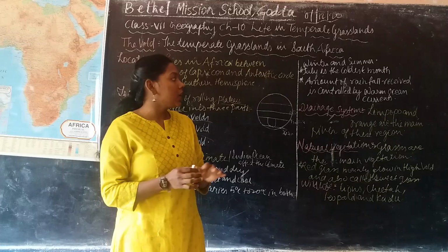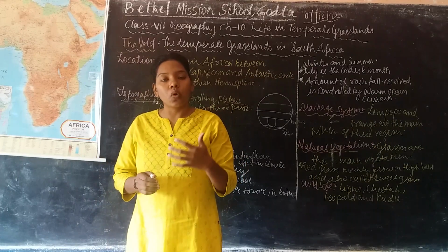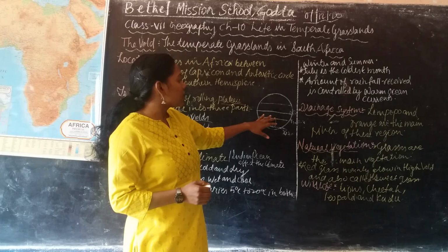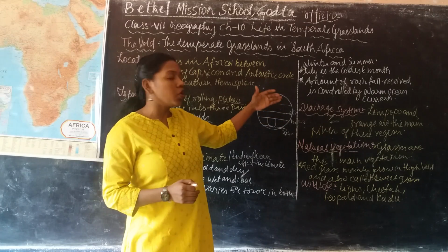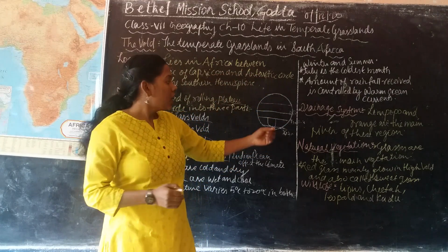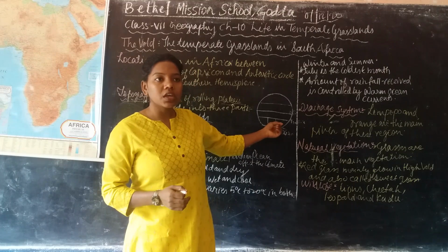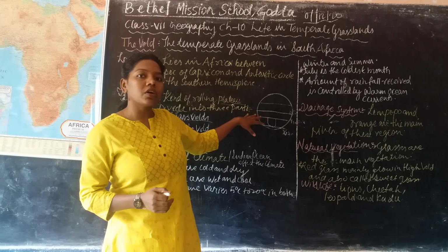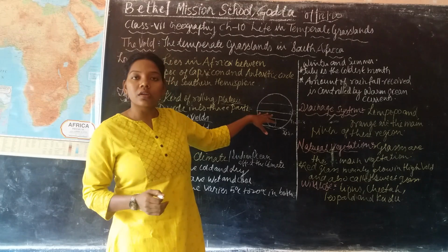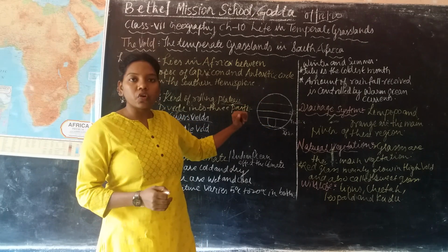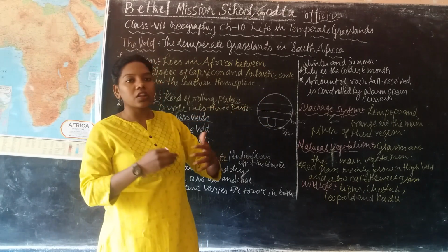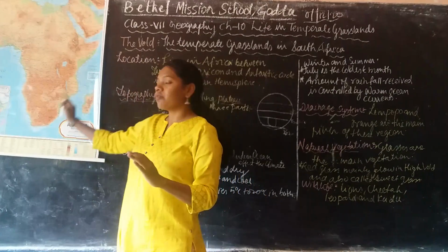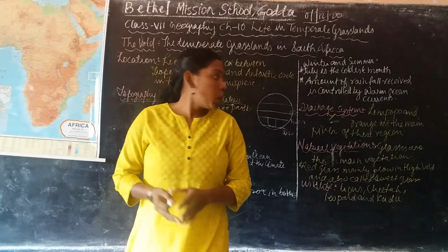So you have already learned what is the warm current and the cold current. Yes or no? That means we can say that the warm current blows from the equator towards the Atlantic region. And the cold current blows from the tropical Arctic region towards the equatorial region. This is the warm current which blows in the Indian Ocean. Due to that, it affects the climatic conditions of the world.